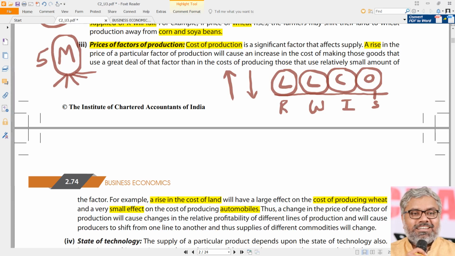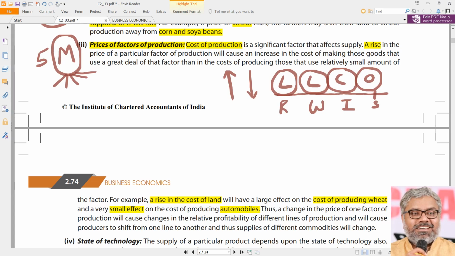We call them software engineers. So should we call them salaries? We can call them that for accounts purposes. But practically there is no difference between wages and salaries. Ultimately it is manpower, human beings to whom the company pays. So for a software company, if the wage rates of the software engineers are increasing, that becomes less and less profitable. And naturally the supply of services related to that industry will reduce.